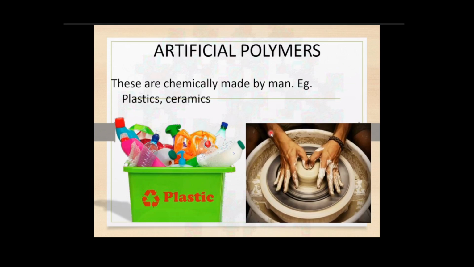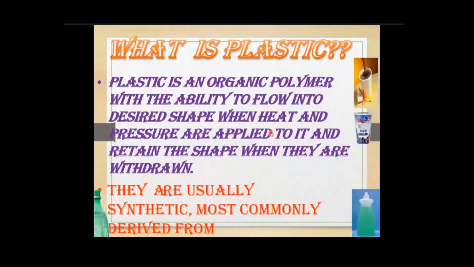They are chemically made by man. So what is plastic? Plastic is an organic polymer with the ability to flow into a desired shape when heat and pressure are applied, and retain the shape when they are withdrawn. Plastics are usually synthetic, most commonly derived from natural monomers.